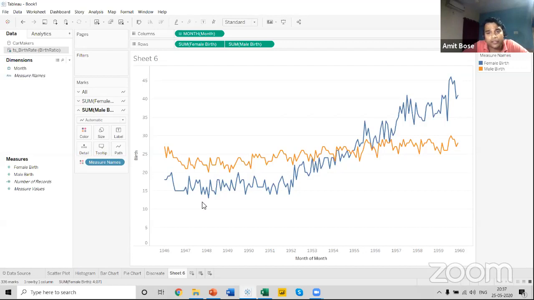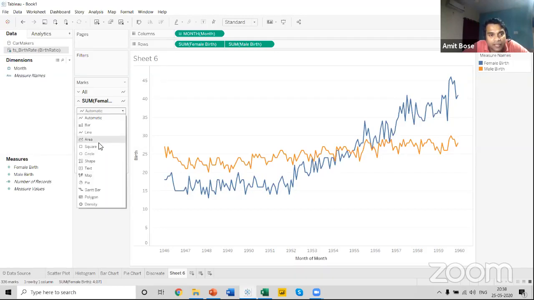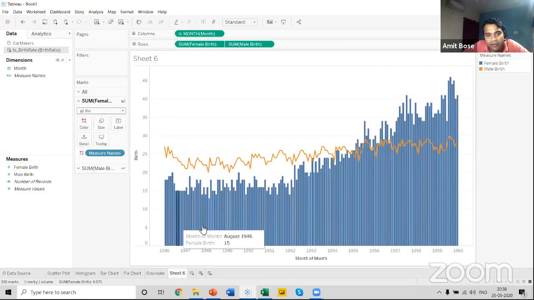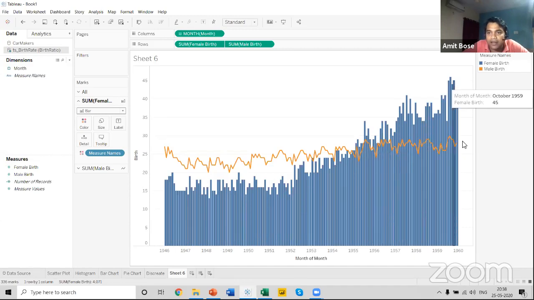Suppose that instead of using a line chart trend for female, I want to change this chart type. I want to keep the male birth rate as a line and make the female birth line a bar graph. So I can come over here, and there's an option, automatic. You can click this option and you can see a series of visuals available. Let's click on bar, and you can see that the female line chart has been changed to a bar graph.